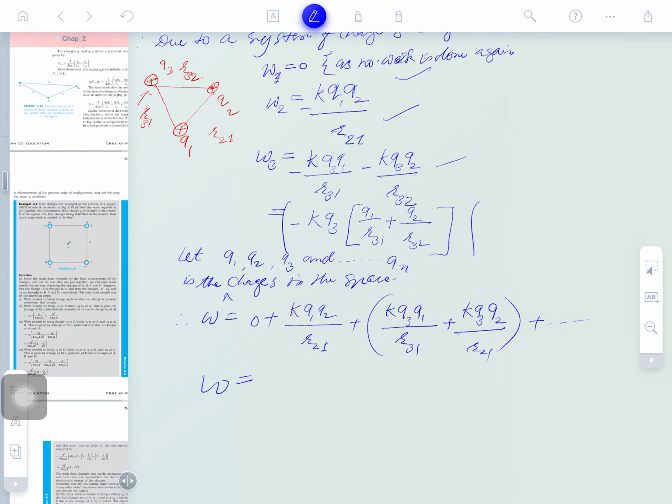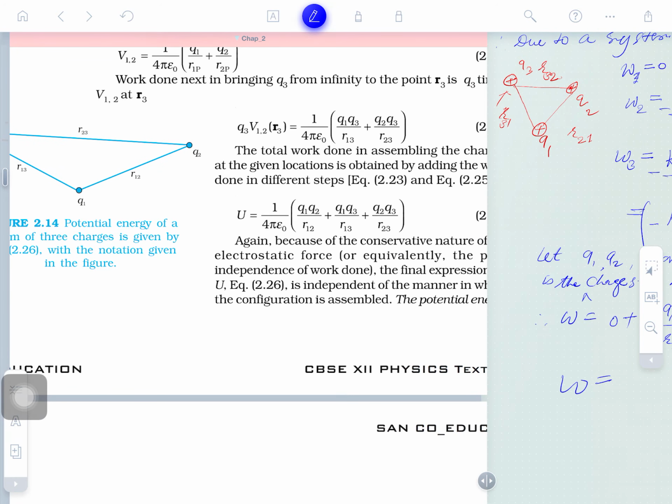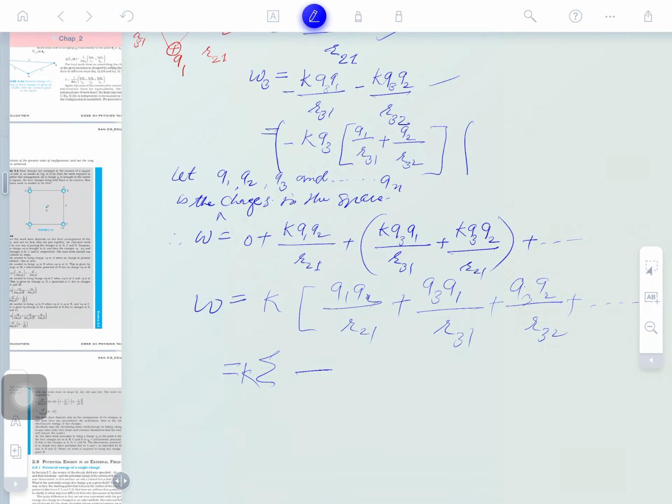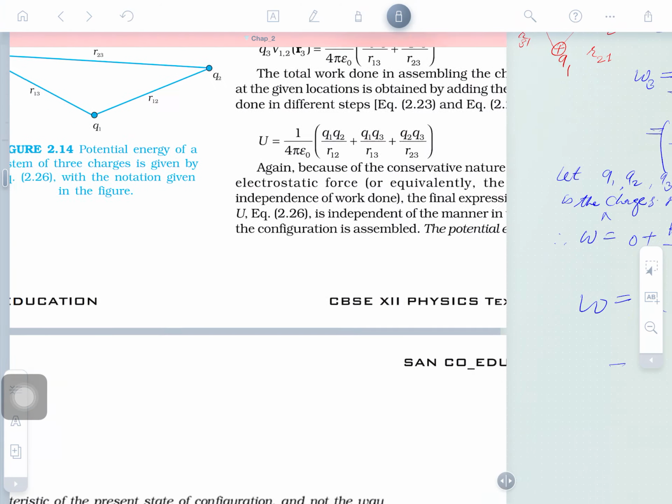Further, will a simple summation work? Obviously no, since second with respect to first, third with respect to first and second, and so on. K is common throughout, so it shall be K times q1 q2 divided by r21 plus q3 q1 divided by r31 plus q3 q2 divided by r32 and so on. This is the general expression for the total work done. Now you have an idea about this.